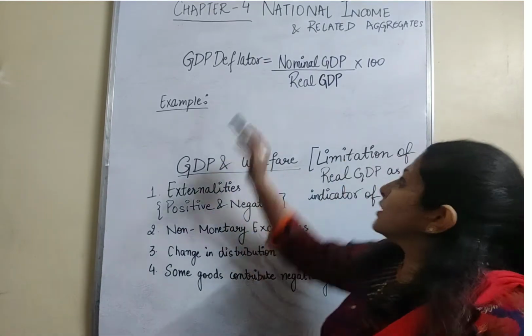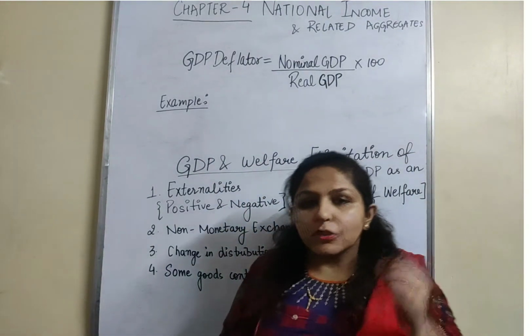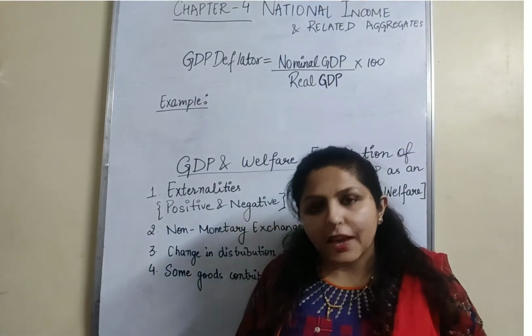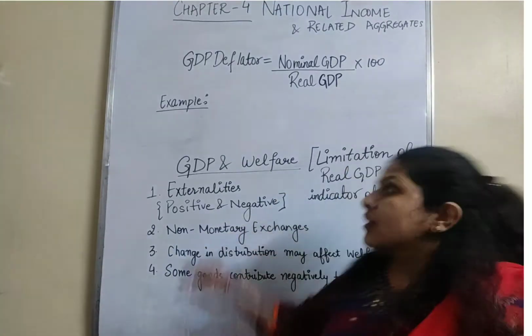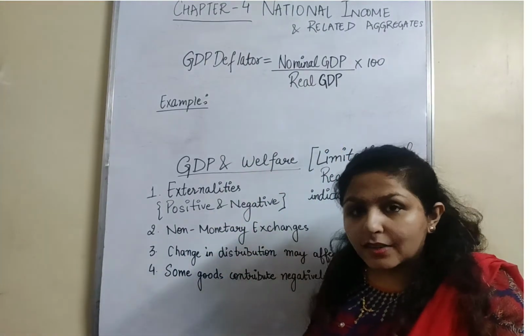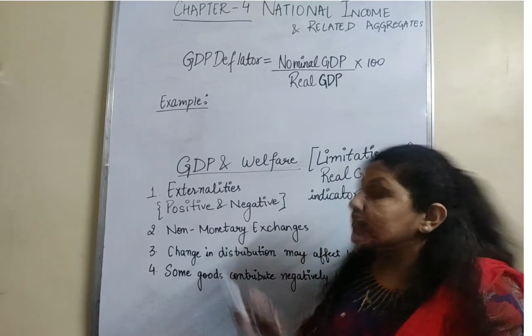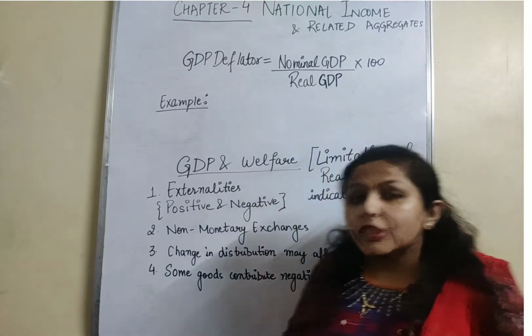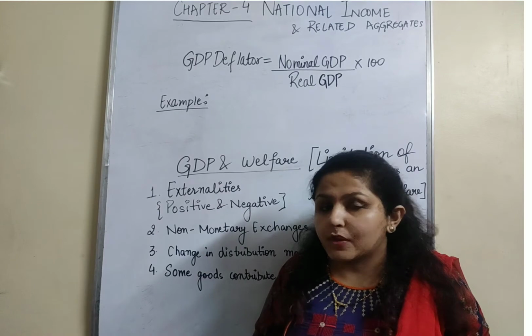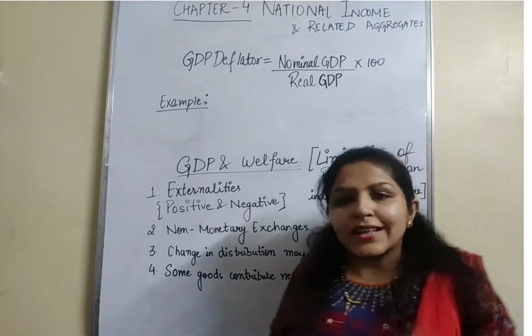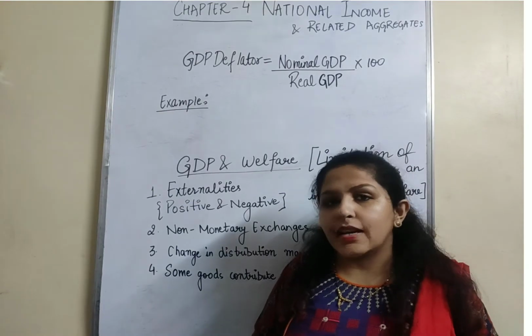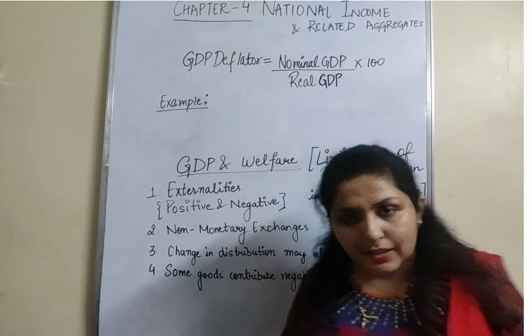So let us know what is GDP deflator. It is used to eliminate the price effect over the years, and it is calculated by the formula: nominal GDP, that we just started, calculated at the prices of the current year, divided by real GDP, the GDP at constant prices calculated at the prices of the constant year, multiplied by 100. And I'll do one example with you to make you understand how GDP deflator is calculated.